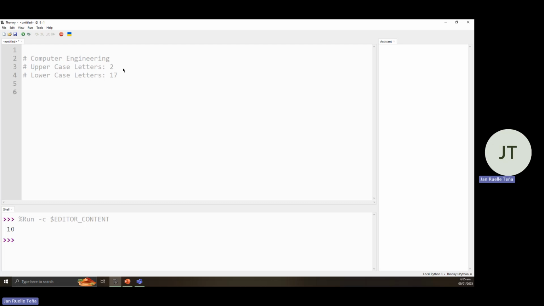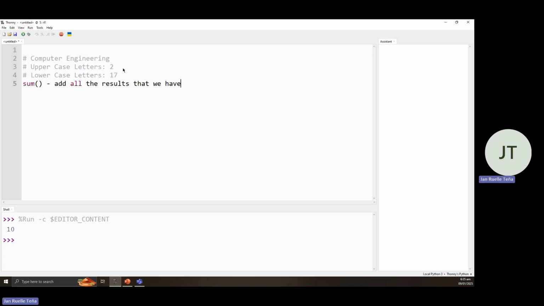In Python, we have a built-in function called sum. This allows us to add all the results that we have, so we would need this function to summarize the number of uppercase or lowercase letters.